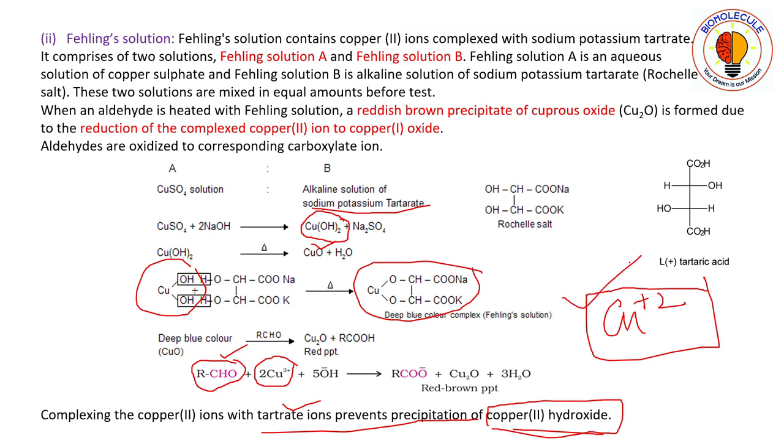This is the first, and the second one is that, see here, this one was the deep blue color complex. Okay, after heating we are getting red brown precipitate. So it also acts as a kind of an indicator. It is not actually an indicator, but kind of an indicator. You can see the color change from deep blue color complex to red brown precipitate.